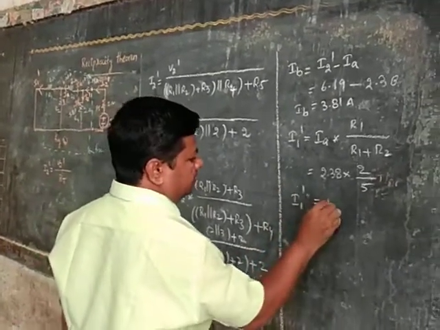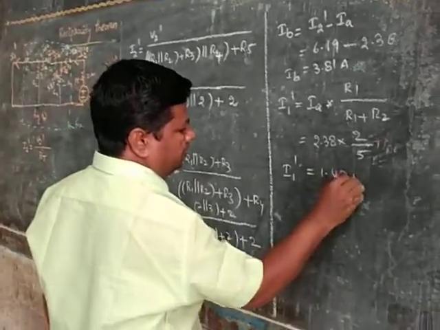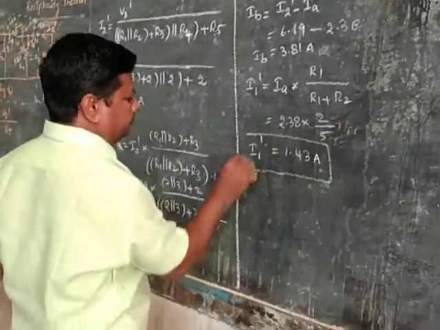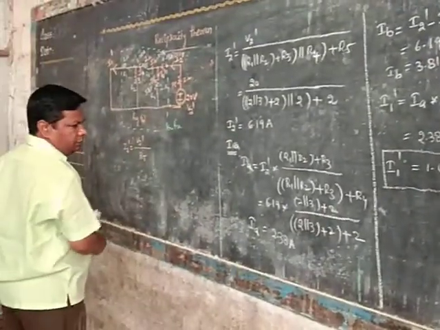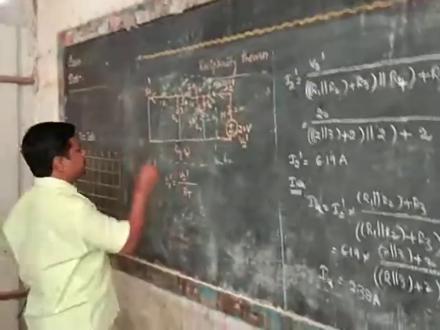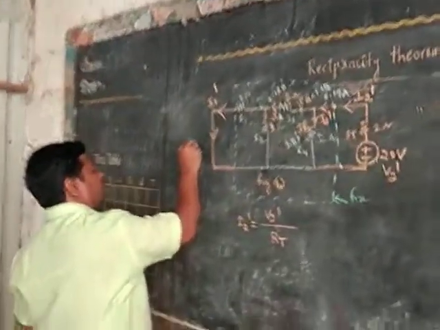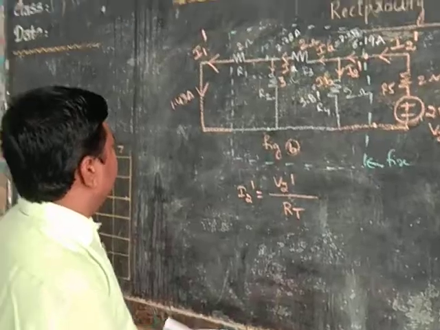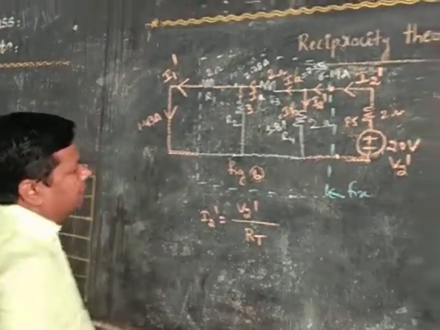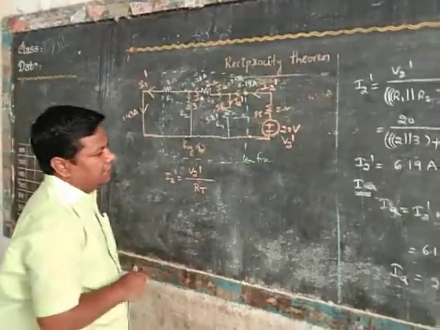So I1 dash is equal to 1.43 amperes, the current flowing in this branch.